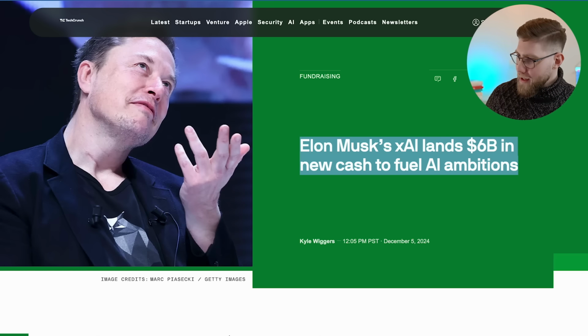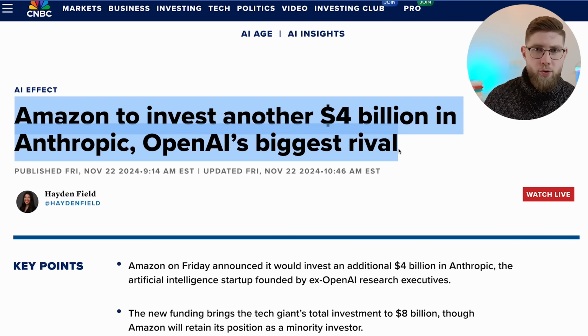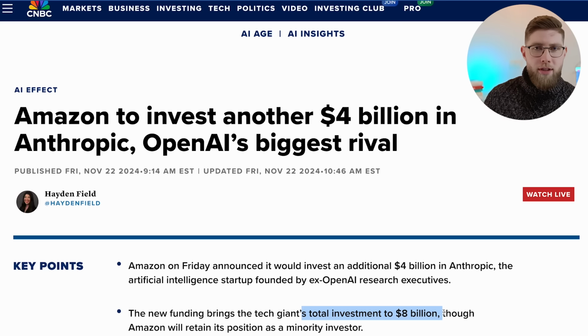And then the second one is Amazon to invest another $4 billion in Anthropic. This will bring the total to $8 billion already. So Amazon is really investing in that partnership with Anthropic. It's something similar to what Microsoft has going on with OpenAI. Now, both Microsoft and Amazon are on the side developing their own AI capabilities, their own AI models. They're also investing heavily into their AI partnerships with, on one side, OpenAI, and on the other side, Anthropic.